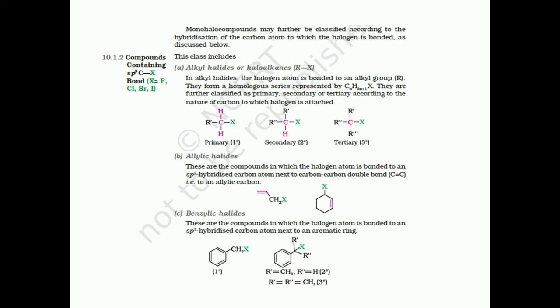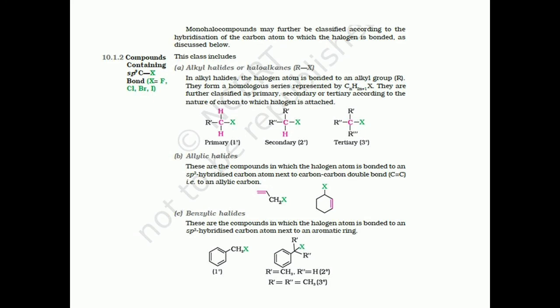So CH2=CH-CH2-X. Here the halogen atom is attached to the carbon which is sp3 hybridized, and this lies next to the carbon-carbon double bond. Some more examples are there; you can just read out those examples.